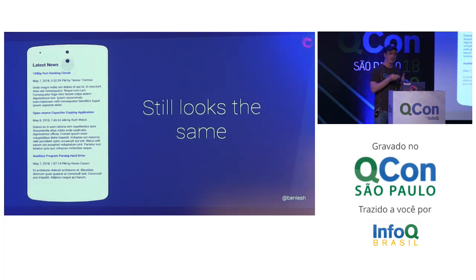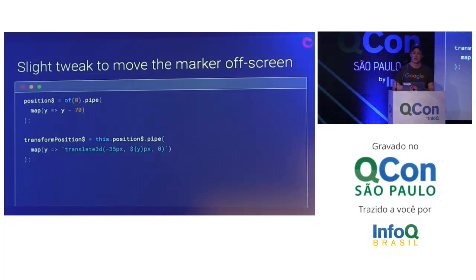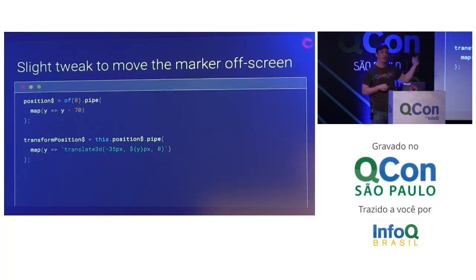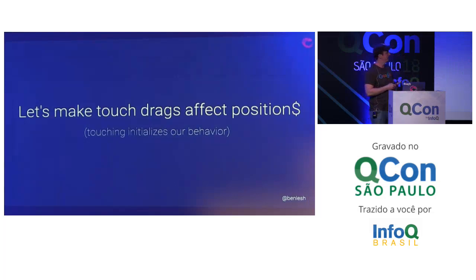So this is kind of working your way backwards. We've done the simplest possible thing first. I'm going to make a slight tweak to this to make sure the marker is off the screen. So for any single position value that comes through, I'm saying subtract 70 from it. And that's, again, the diameter of our circle. So that's going to move it off the screen so it would no longer be visible. And now let's move on to actually getting a feature into this.